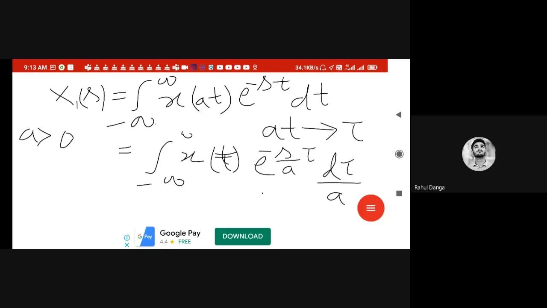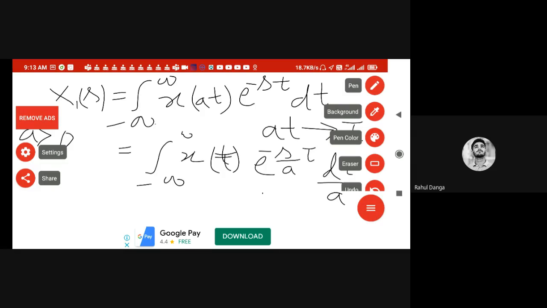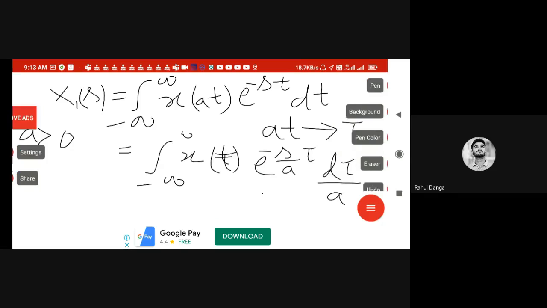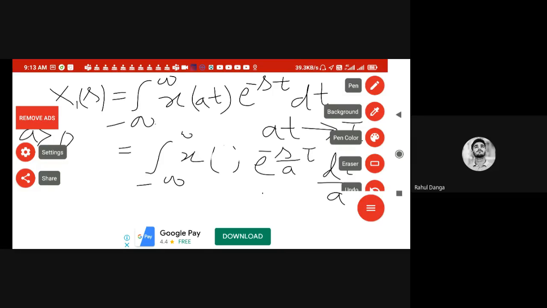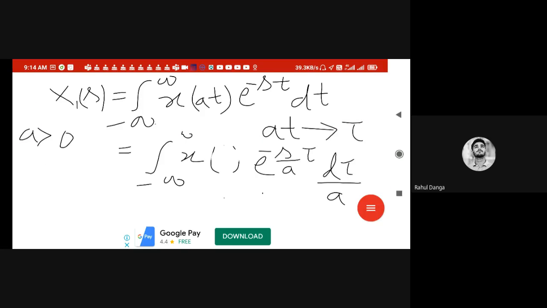So x of tau e to the power minus s upon a tau, d tau upon a. Now can anybody say what this will be with respect to x of s?